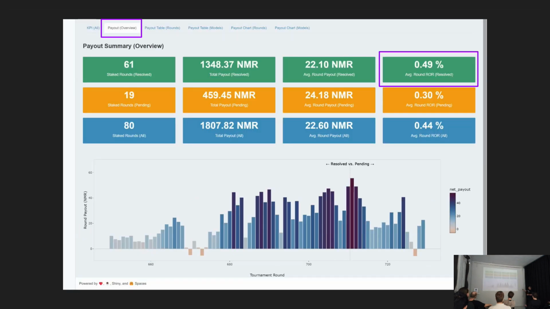Okay. So the next tab here is the payout overview. What I do is just summarize at the account level. If all the models' payouts accumulate to one round, then you get a graph like this, so you can see how much you earn, or the burn. Earn is blue, and burn is red. You didn't burn much at all.